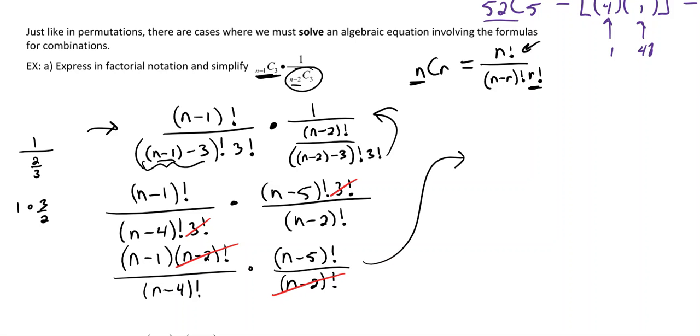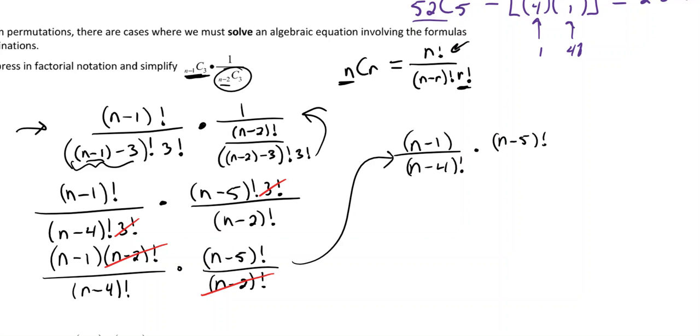All right, carrying on up here. Now what we have left is just (n minus 1) over (n minus 4) factorial still, times (n minus 5) factorial over 1, if you like, but whatever. All right, so now we'll just expand that out too, right?